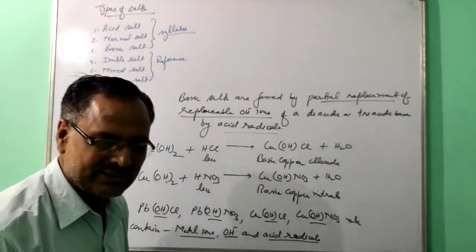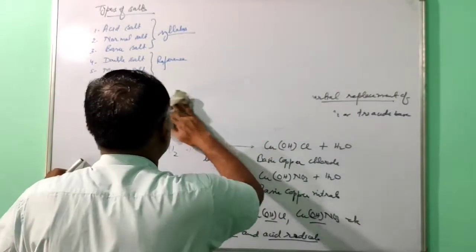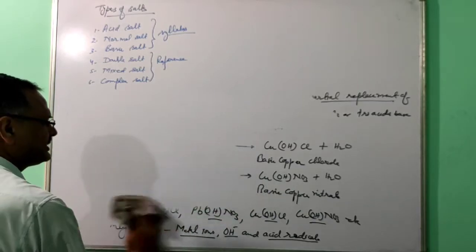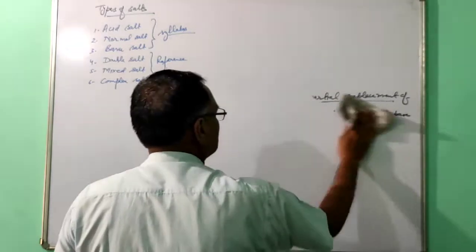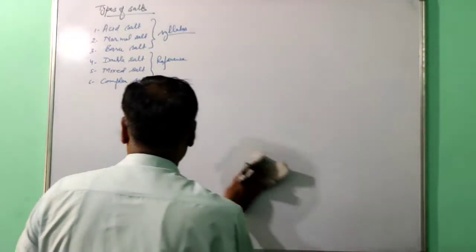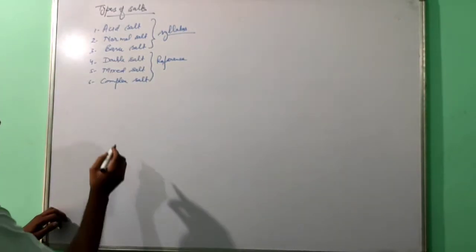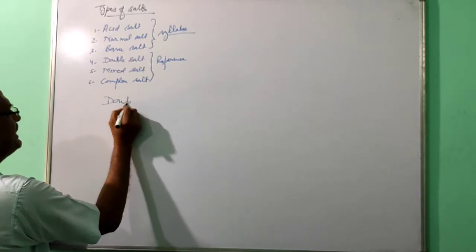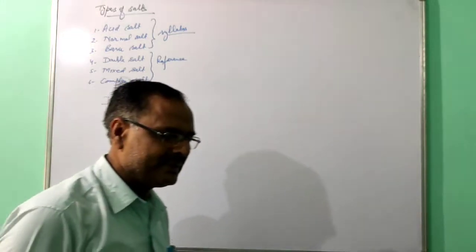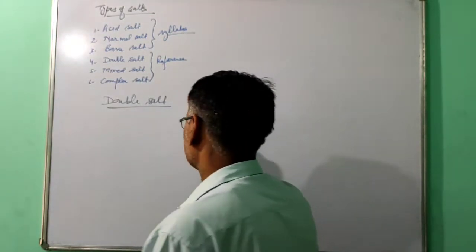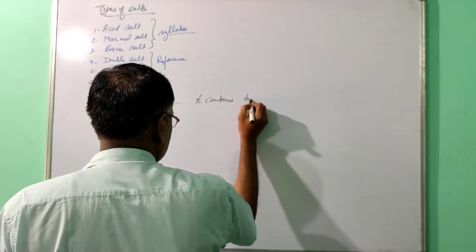Next one is double salt, the fourth salt. Up to the third, give importance because it is given in the syllabus. But the other salts you are studying as a reference, so directly they cannot ask a question. But you can study them as a reference because we will use them in the coming topic. So next one is double salt, and as the name suggests, a double salt contains two salts.